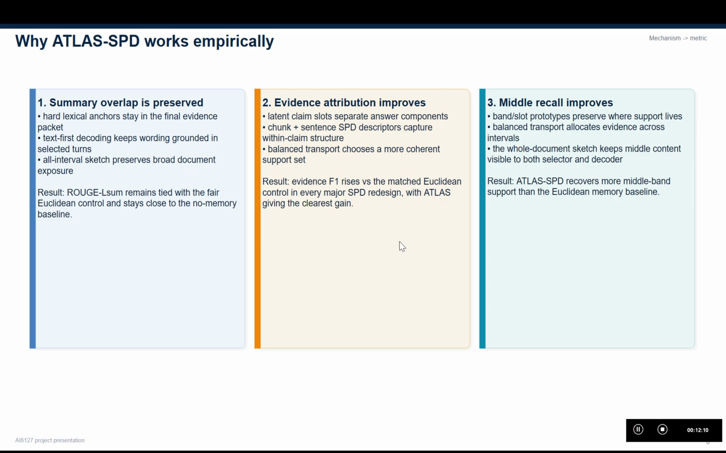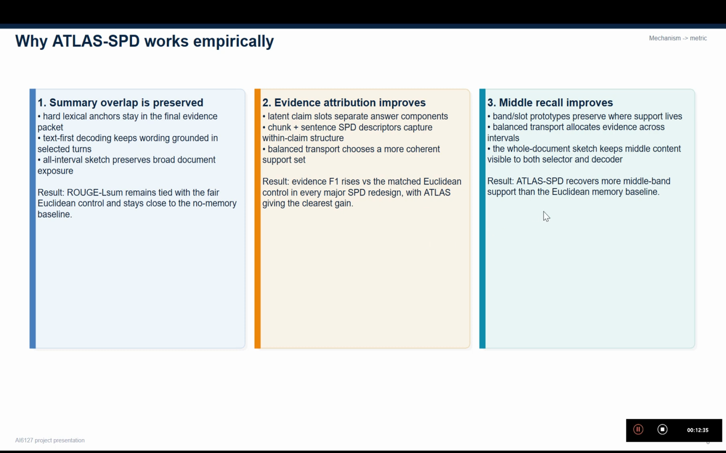Second, evidence attribution improves because latent claim slots separate answer components and multi-scale SPD descriptors preserve within-claim structure better than the mean vectors alone. Balanced transport then chooses a more coherent support set. That is why evidence F1 rises consistently against the matched Euclidean control.